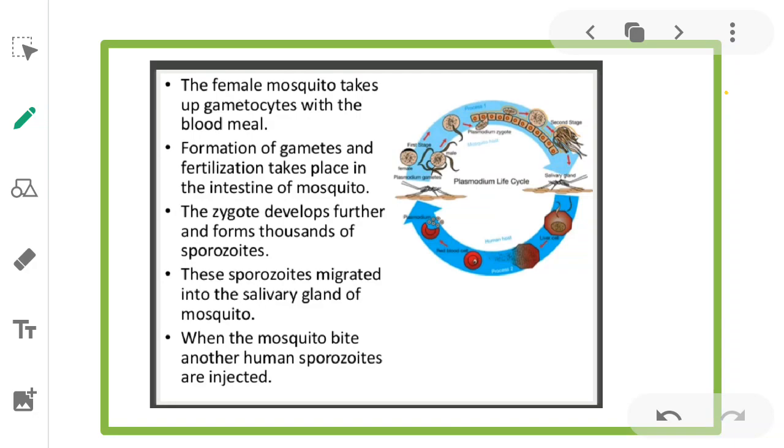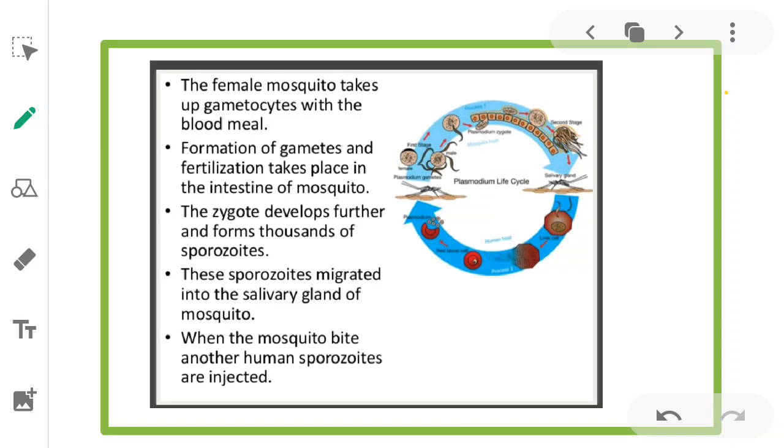Then the zygote develops further and forms thousands of sporozoites. These sporozoites migrate into the salivary gland of the mosquito.